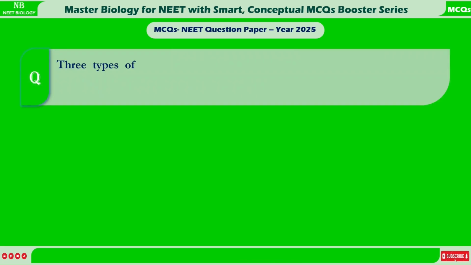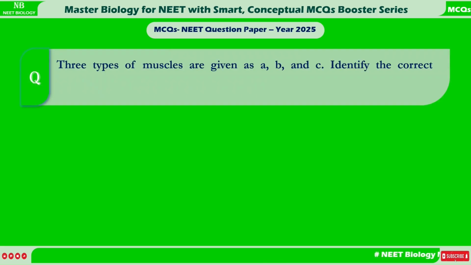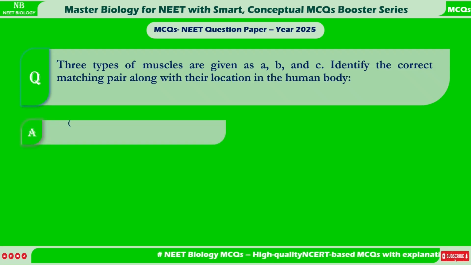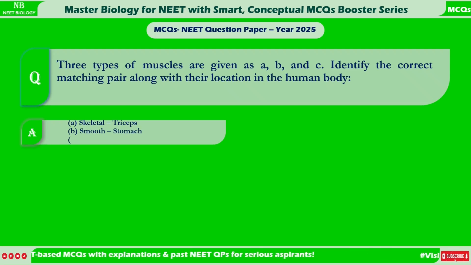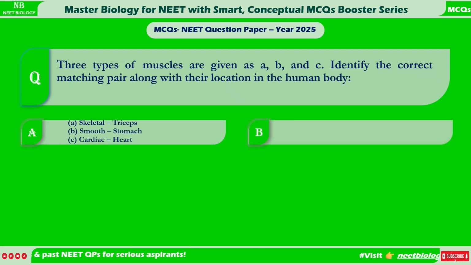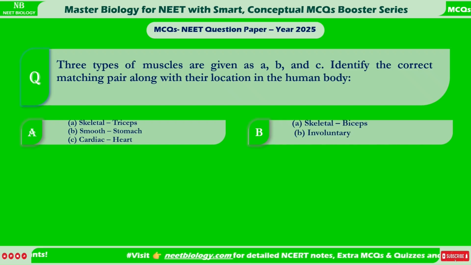Three types of muscles are given as A, B, and C. Identify the correct matching pair along with their location in the human body. A. Skeletal, triceps. B. Smooth, stomach. C. Cardiac, heart. B. A. Skeletal, biceps. B. Involuntary, intestine.